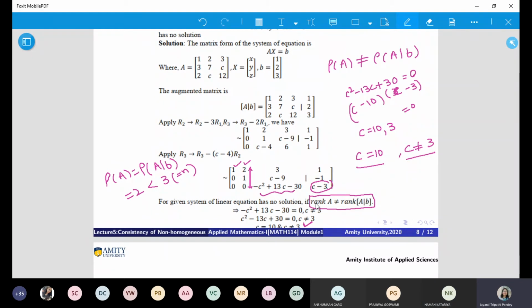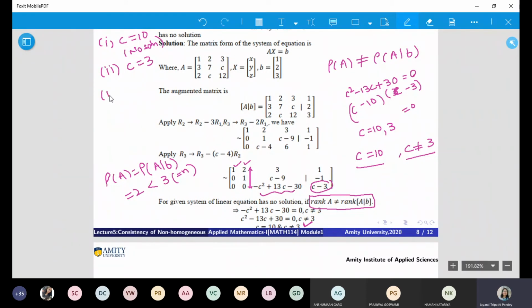So if you want infinitely many solutions, then what is the condition? For infinitely many solutions, see, I am writing it. For no solution, c is 10. This gives you no solution. Right? For infinitely many solutions, c is 3. Is it understood or not? Because the moment you put c as 3, this will be 0 and this will be 0. So it will be infinitely many solutions.